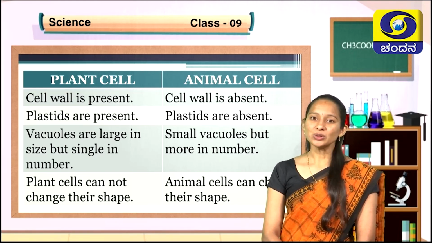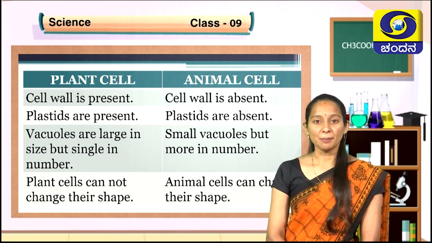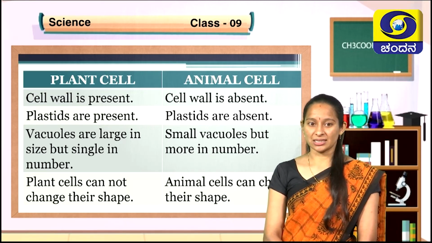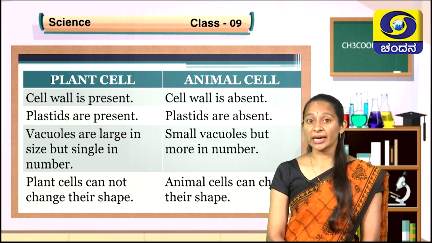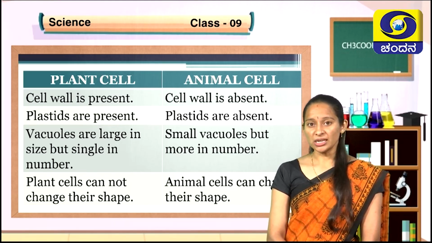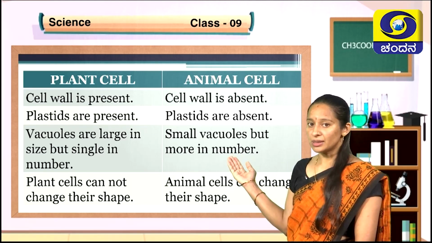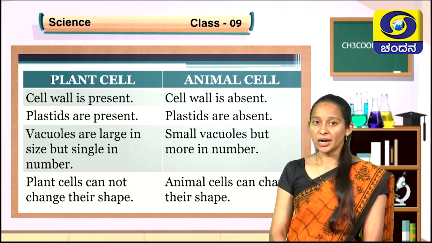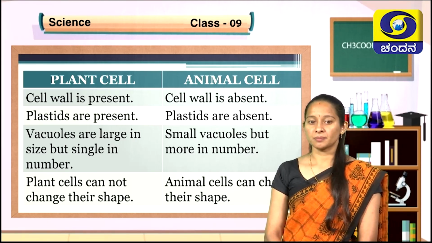Then coming to the plastids. Plastids are found only in plant cells. Animal cells do not have plastids. In plant cells, vacuoles are large in size and generally single in number, whereas in animal cell, vacuoles are small sized but more in number.